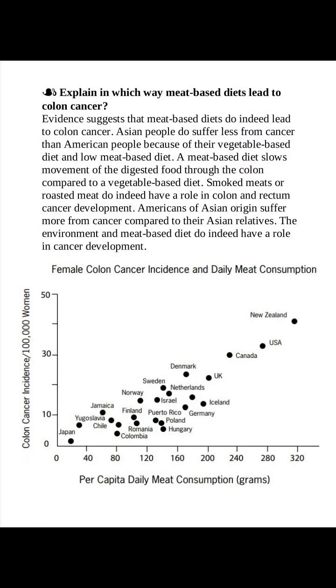Explain in which way meat-based diets lead to colon cancer. Evidence suggests that meat-based diets do indeed lead to colon cancer. Asian people suffer less from cancer than American people because of their vegetable-based diet and low meat intake. A meat-based diet slows movement of the digested food through the colon, compared to a vegetable-based diet. Smoked or roasted meat does have a role in colon and rectum cancer development. Americans of Asian origin suffer more from cancer compared to their Asian relatives. The environment and meat-based diet do have a role in cancer development.